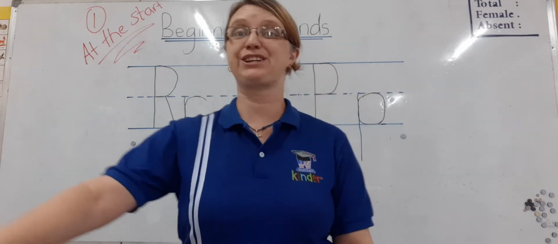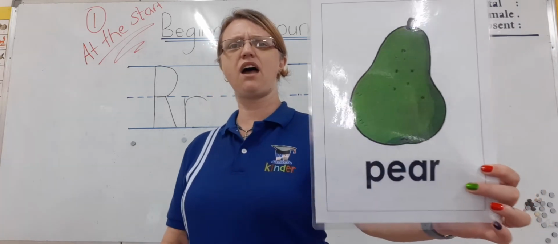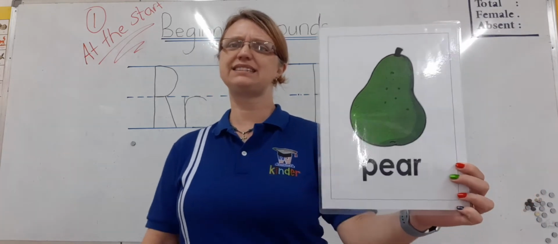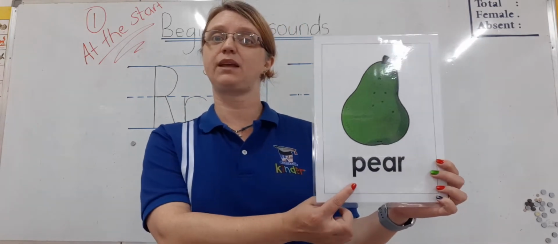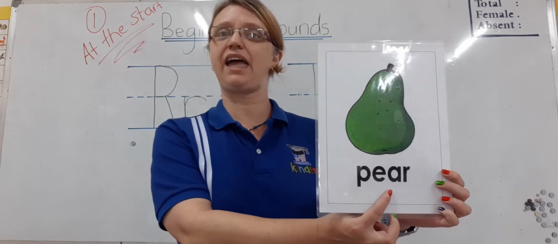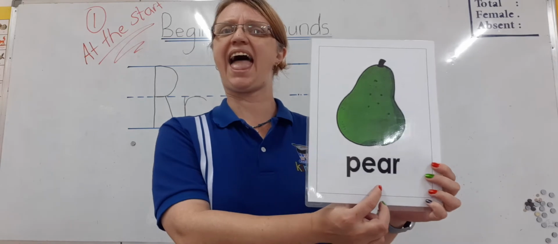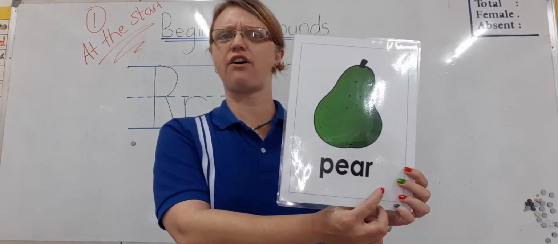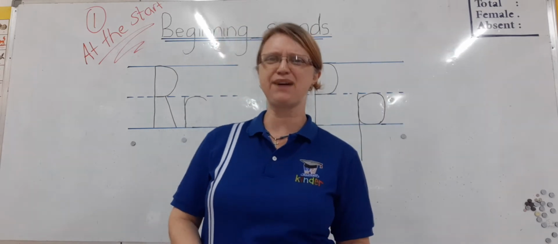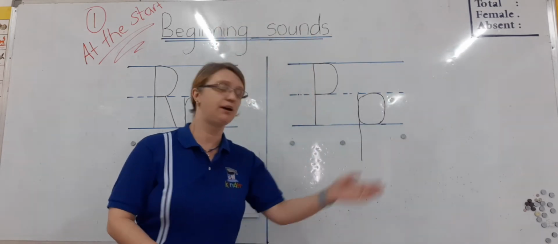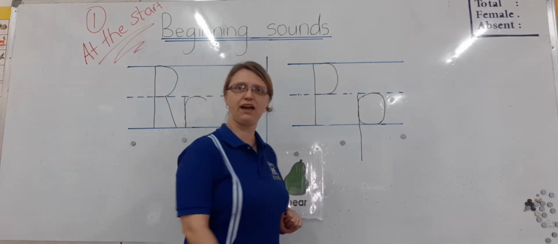Next picture. Let's see, what do we have? Pear. That's a nice fruit that you can eat. Let's spell quickly. P-E-A-R. Pear. P-E-A-R. Pear. What's the first sound you hear? Pa. That's right. So we're going to put it under P for pear. There you go. P for pear.